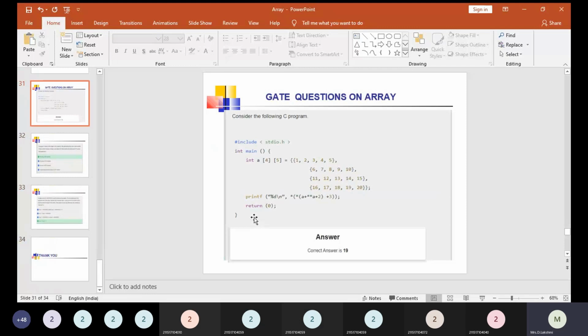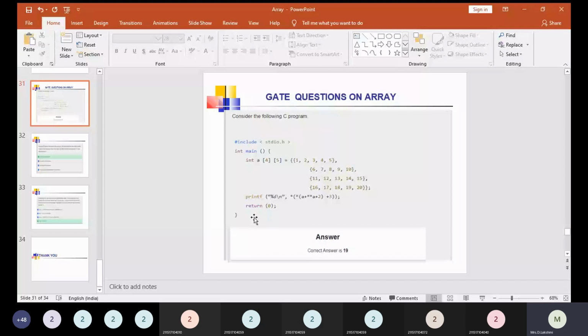If you take the first row values, one is available at A of 0 0, right? Two is available at A of 0 1, and 3 is available at A of 0 2. Likewise, the 16 is available at A of 3, 0 1 2 3. So A of 3 0 holds 16, A of 3 1 holds 17, A of 3 2 holds 18, and A of 3 3 holds what?